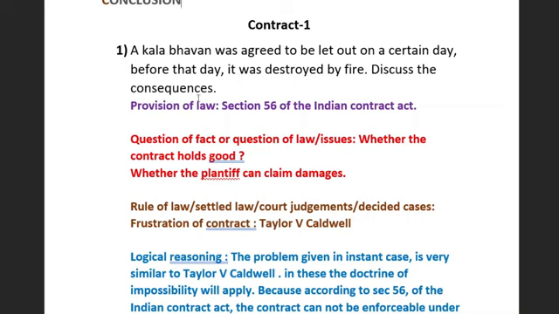Here, no doubt in the illustration they have given the problem, but we have to make the issues on our own. Here, whether the contract holds good, whether the plaintiff can claim damages.